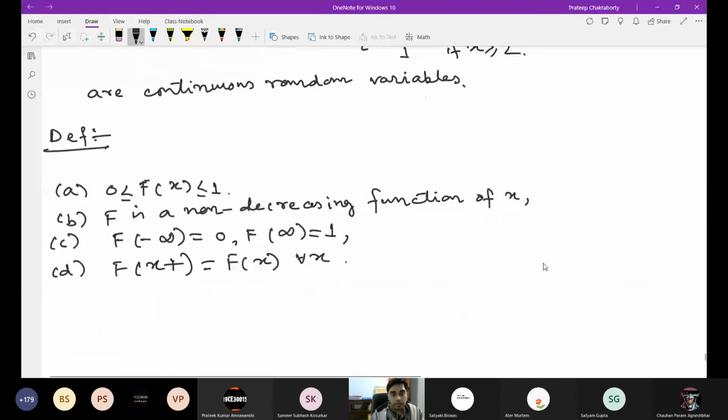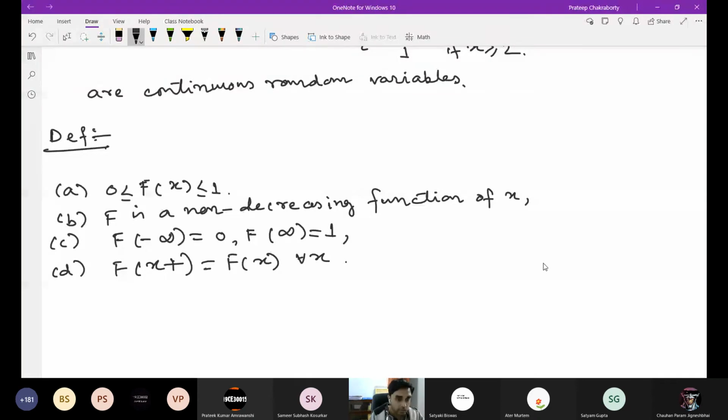So these are the four main properties we have got of the cumulative distribution function. For a given probability space, we defined the random variable, from which we got the cumulative distribution function, which has all four of these properties.